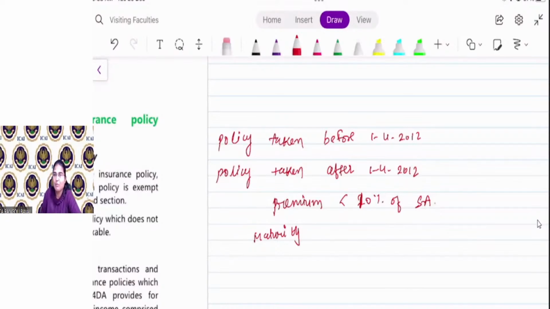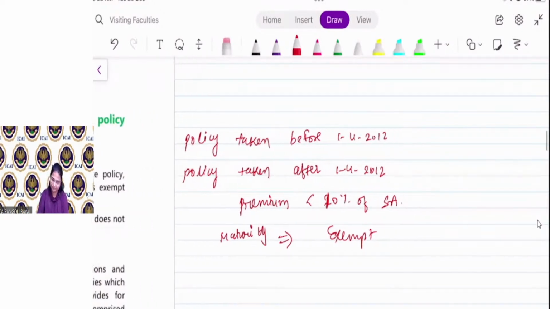So if your premium is less than 10% of sum assured, then at the time of maturity, whatever amount you will receive is exempt from tax. The income is exempt, so no TDS is required to be deducted. And same if the policy is taken before 1st April 2012 and your premium is less than 20% of sum assured, then again the maturity is exempt.